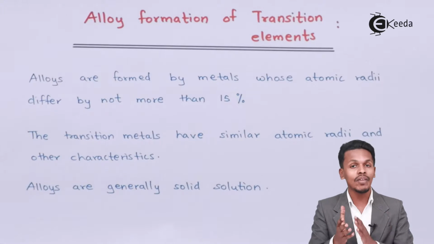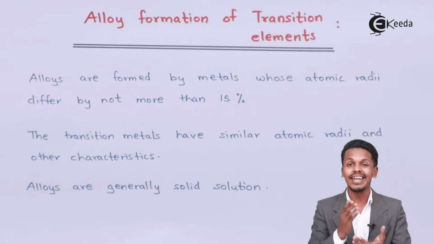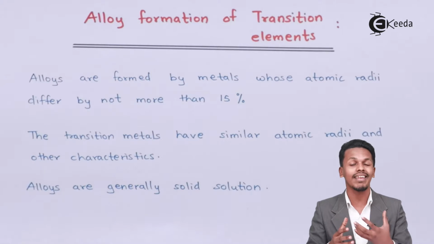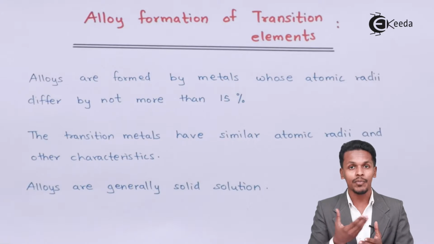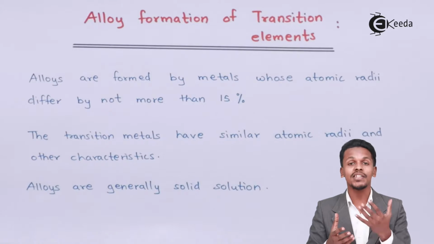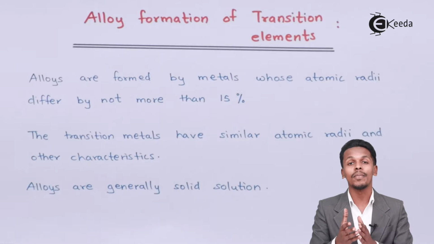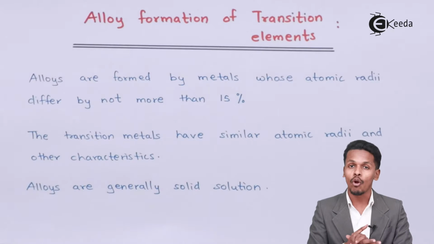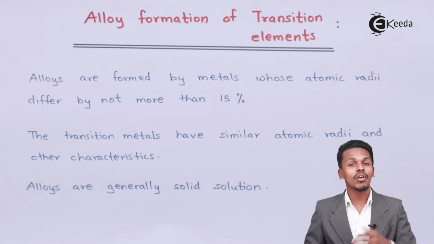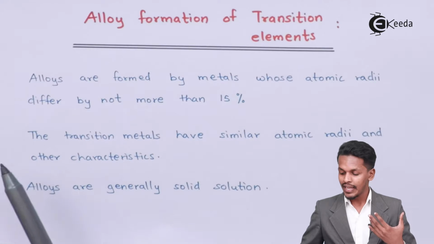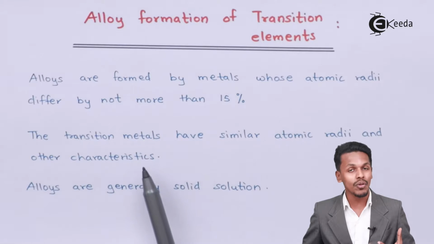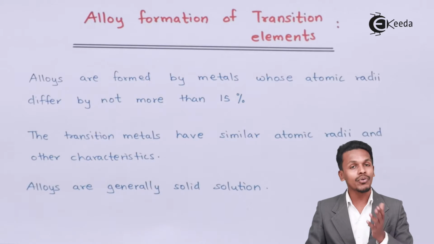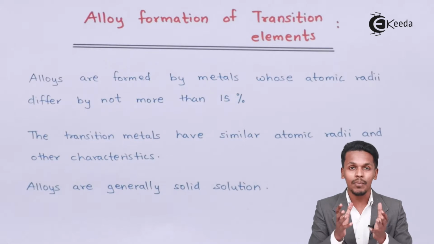An alloy is not only formed from a metal and a non-metal, but also from a transition metal as well as a non-transition metal. For example, brass and bronze are two alloys formed from a transition as well as a non-transition metal. Now the next one: the transition metals have similar atomic size and other characteristics, so these transition elements are basically used to form an alloy.